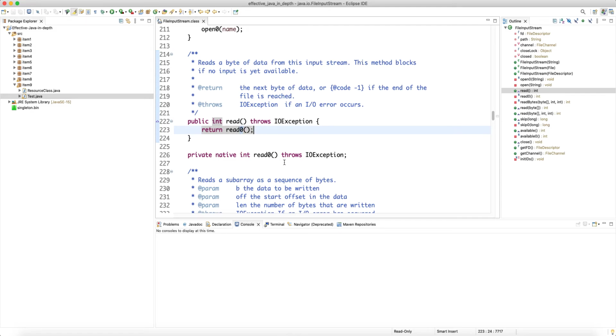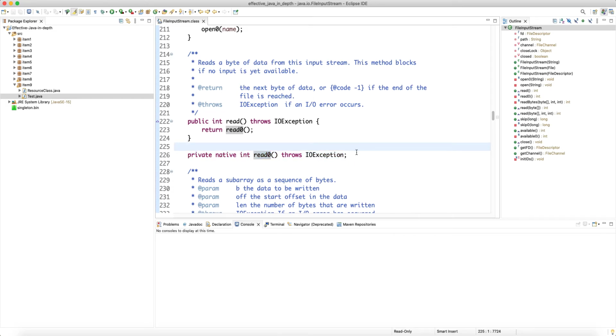The reason we do this is that we don't want users to see a weird name. If the public method were read0, that would be a weird name; it's just read, and under the hood we call this private native method. Another thing is that the JDK usually tries to hide the native methods, because otherwise users might get confused, since native methods don't have any implementation. The implementation is on the C++ side, you load a dynamic library, and the JVM knows which method to invoke using method binding.